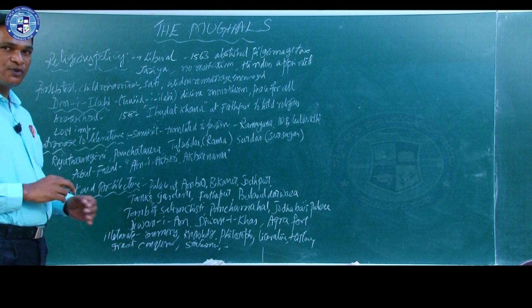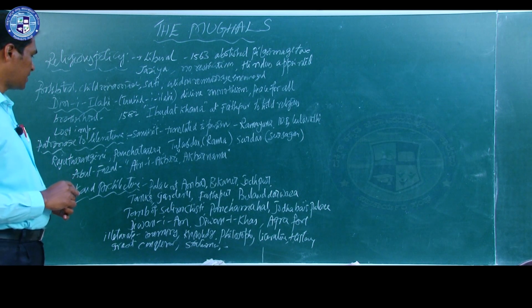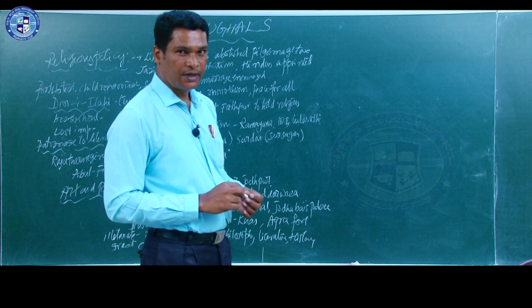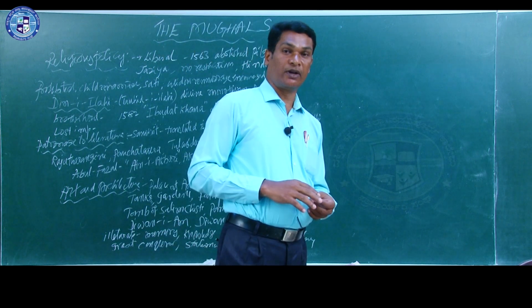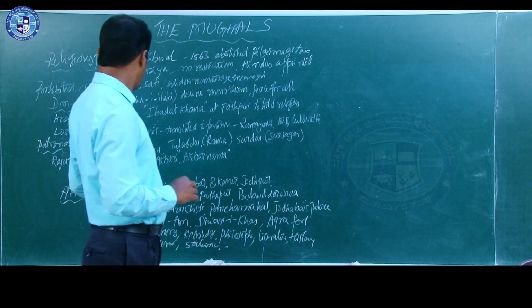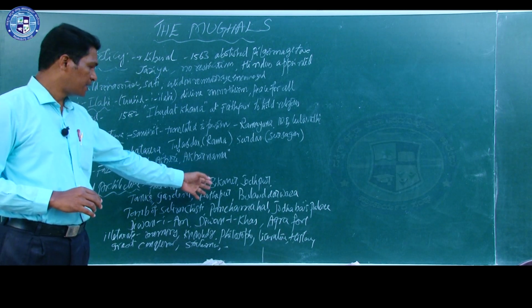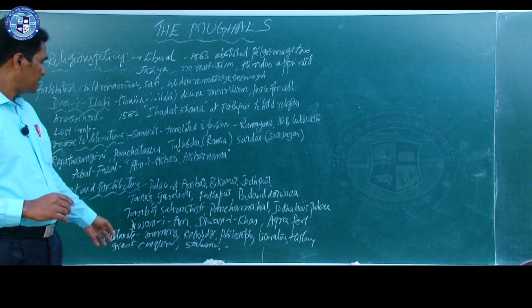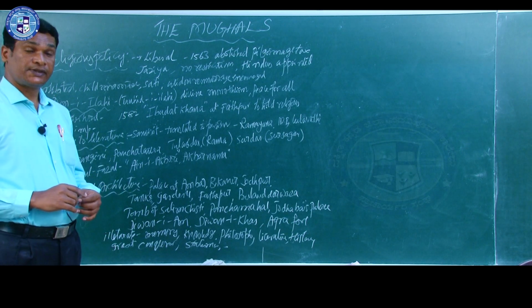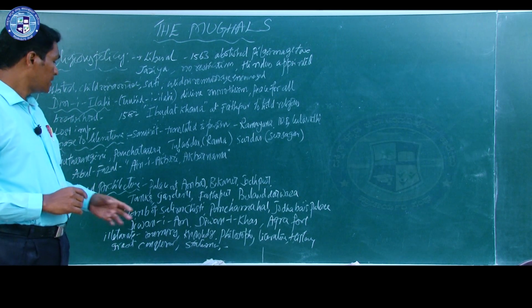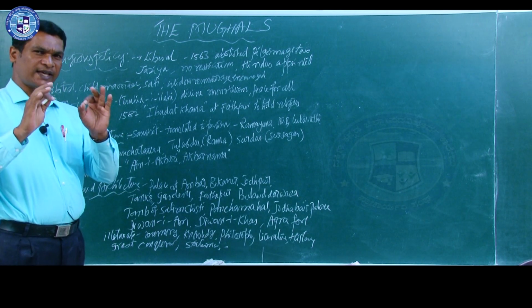Next, his contribution to art and architecture. Here, the contribution of Akbar is remarkable. Especially, he built several palaces at Amber, Bikaner, and Jodhpur, and he constructed several tanks for the purpose of irrigation. He had a very good aesthetic sense.